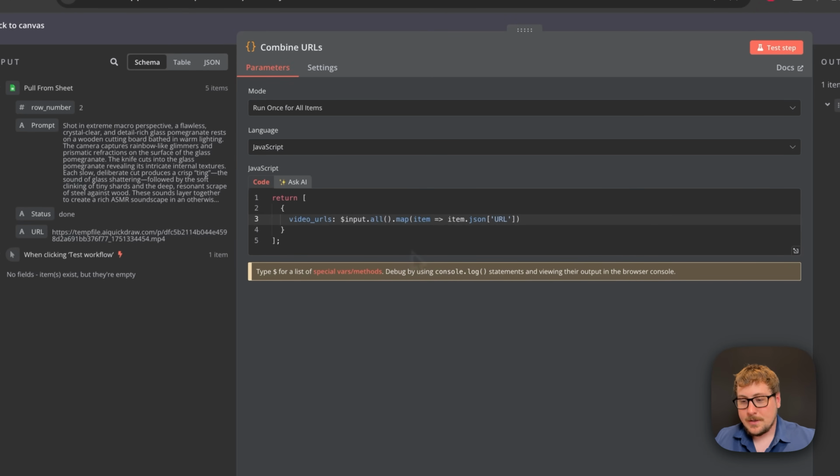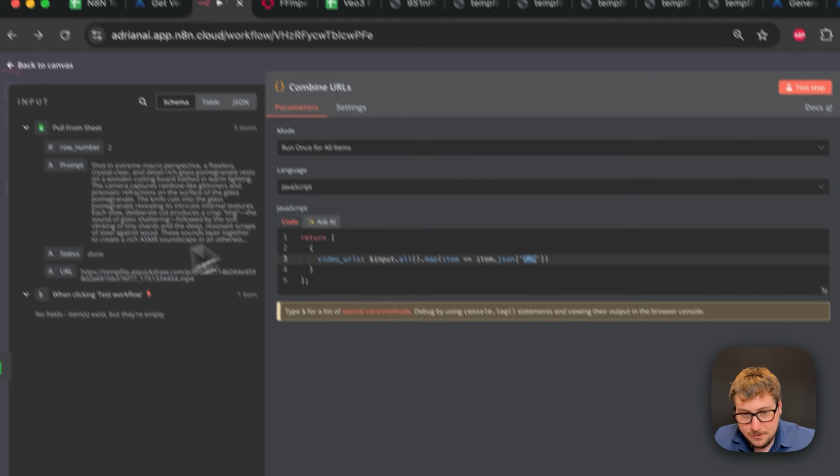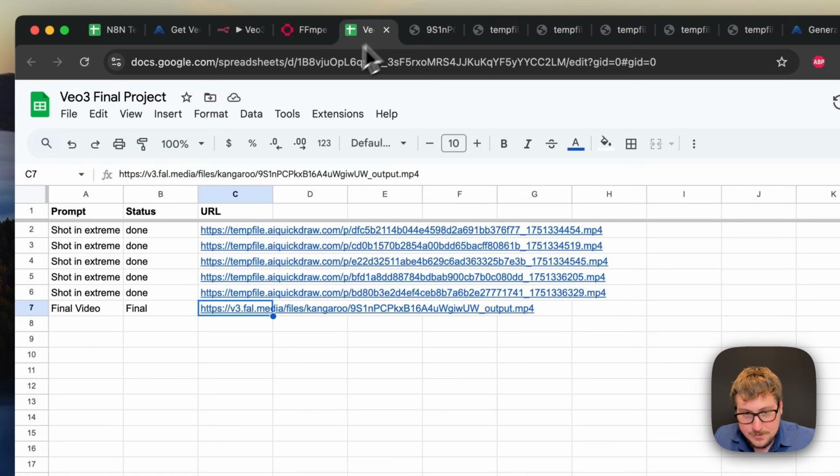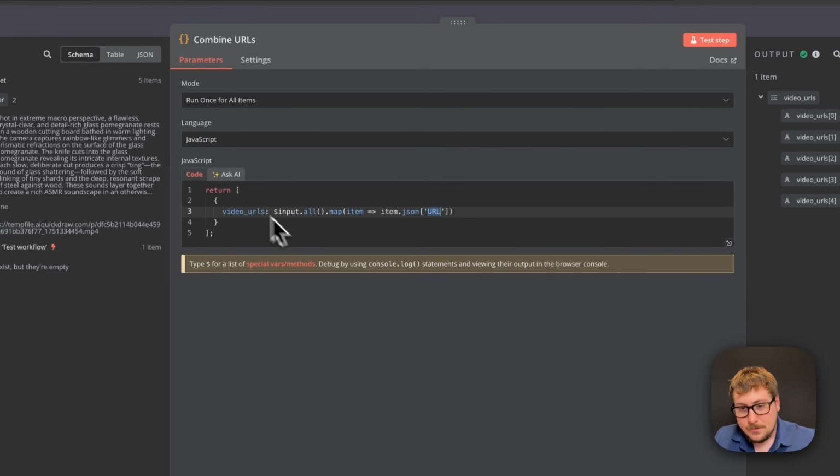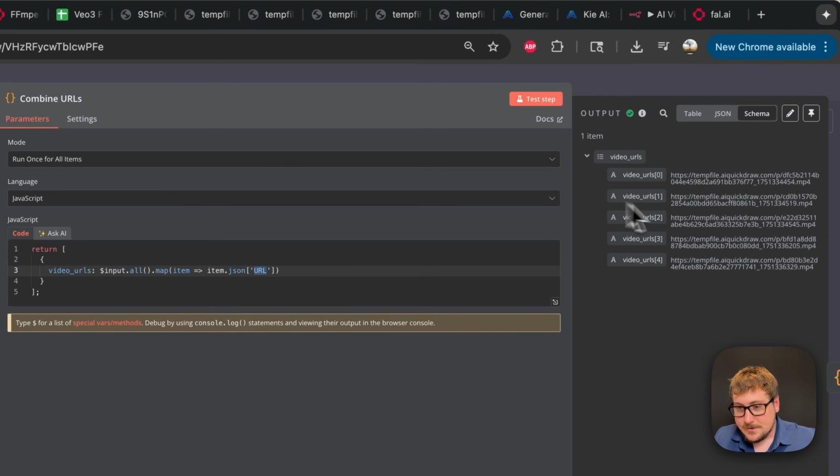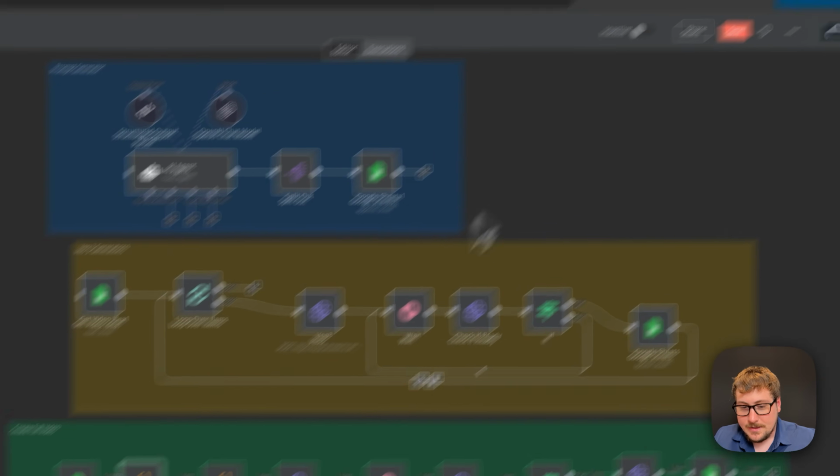This is probably the most complex part from a programmatic standpoint, but if you just copy this and make sure that this URL matches the URL that should just be on this cell. So if your cell is just named URL, everything should work well with this code. We're basically just manipulating the data right there.